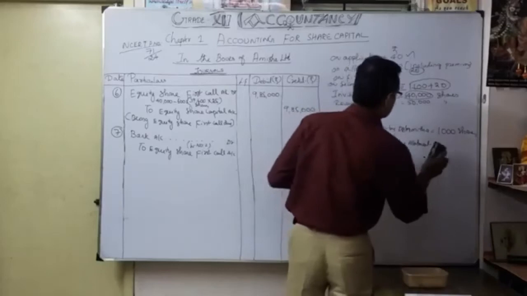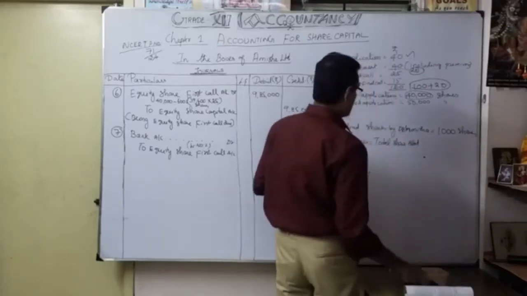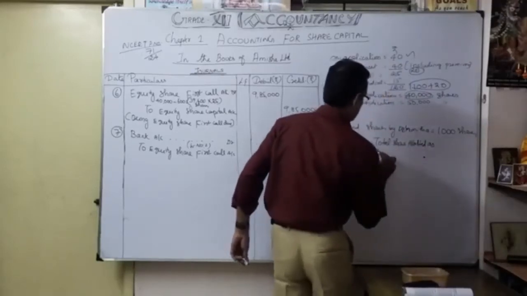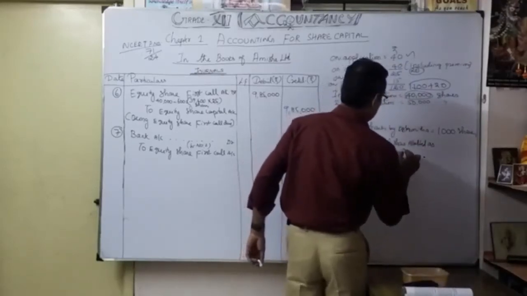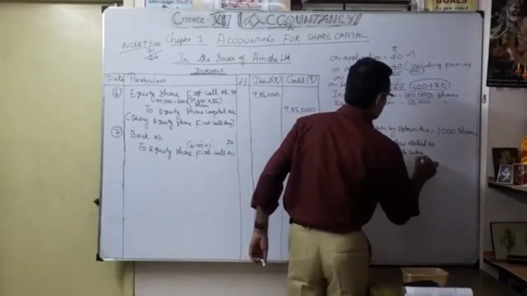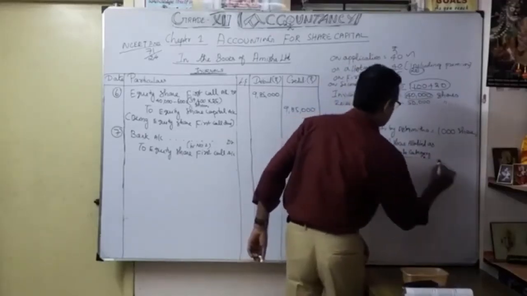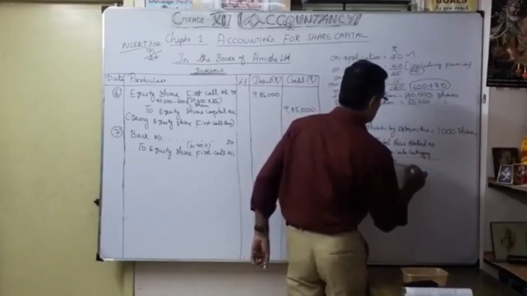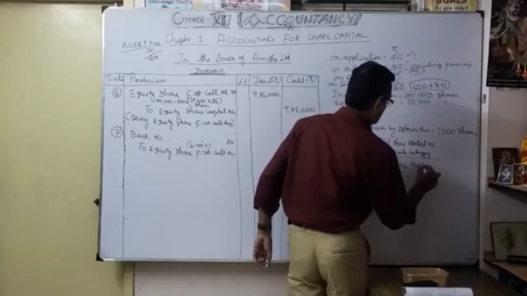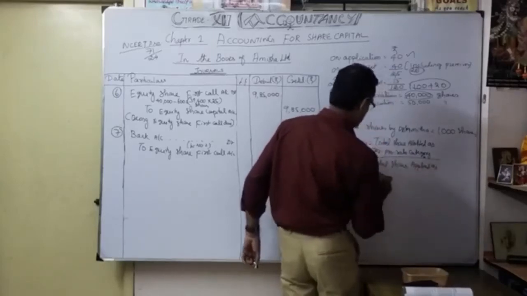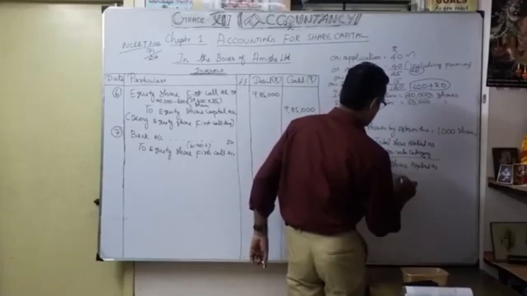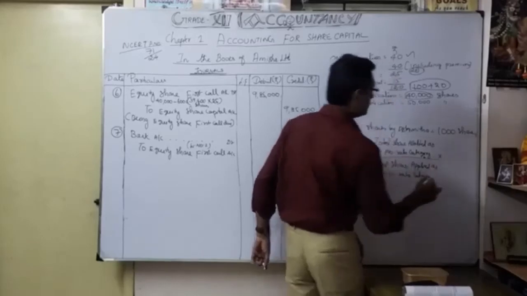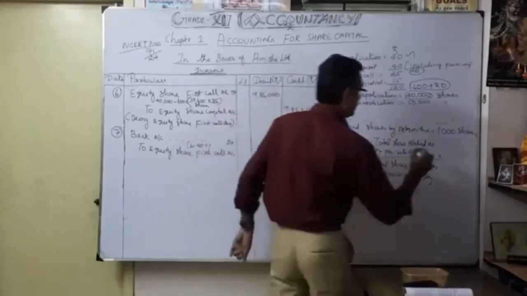Total shares allotted as per pro rata category divided by total shares applied as per pro rata category into number of shares applied. Okay.